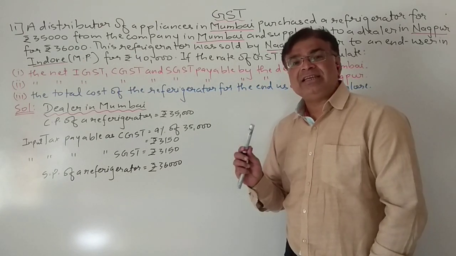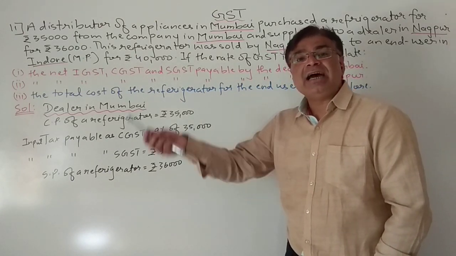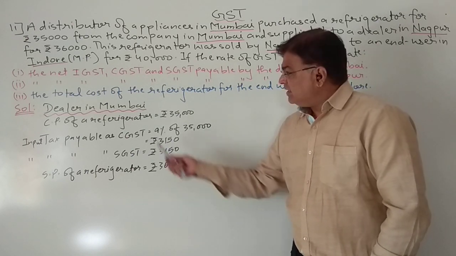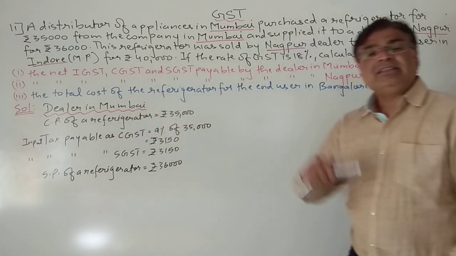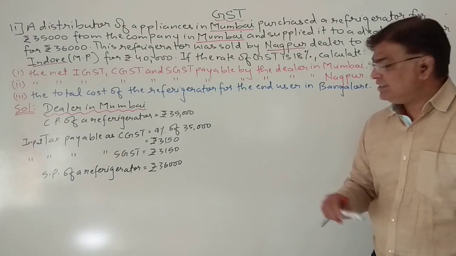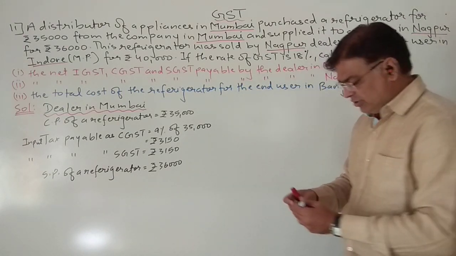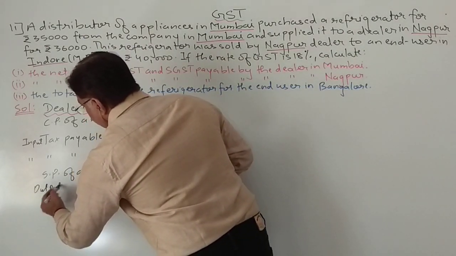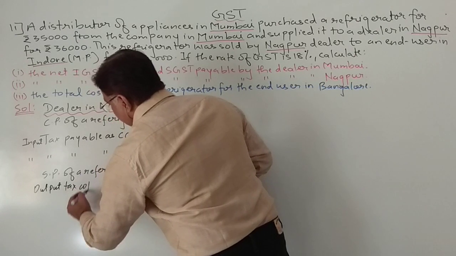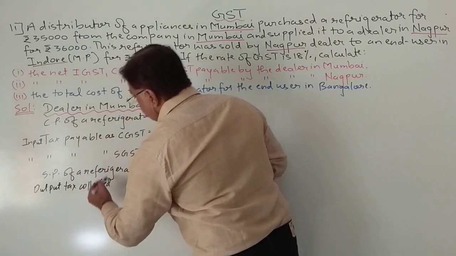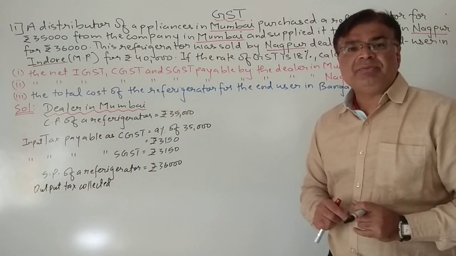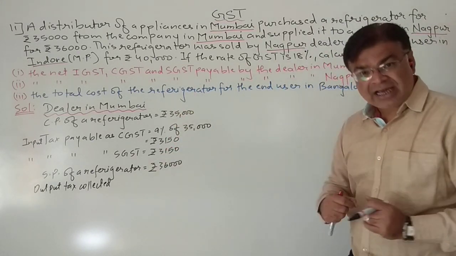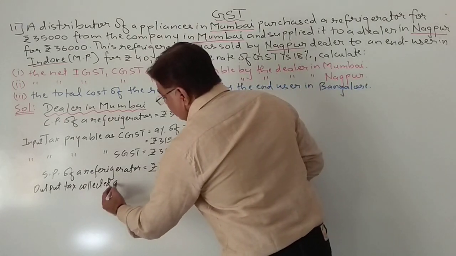And to whom is selling, student? That is very important. To the dealer in Nagpur. So again it is an intrastate. Okay, so again this Mumbai dealer will collect tax in the form of CGST and SGST on which 36,000. So output tax collected means by the dealer in Mumbai because he is selling to a dealer in Nagpur, so he will collect the tax from the Nagpur dealer.